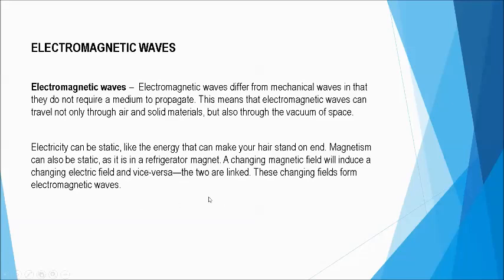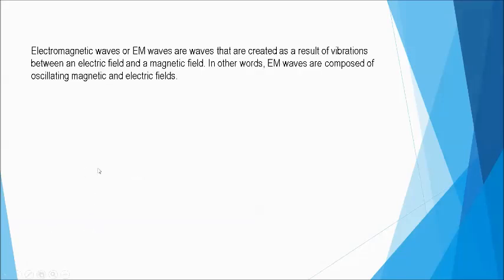Now, a changing magnetic field will induce a changing electric field, or vice versa. The two are linked. We cannot separate them. So, these changing fields form electromagnetic waves. So, that is the electromagnetic waves. We'll be talking more of that next time.